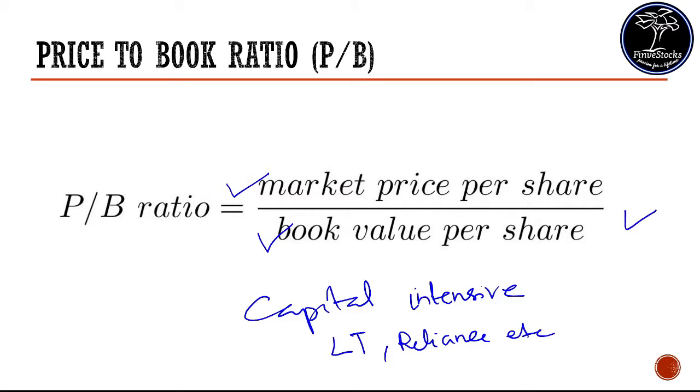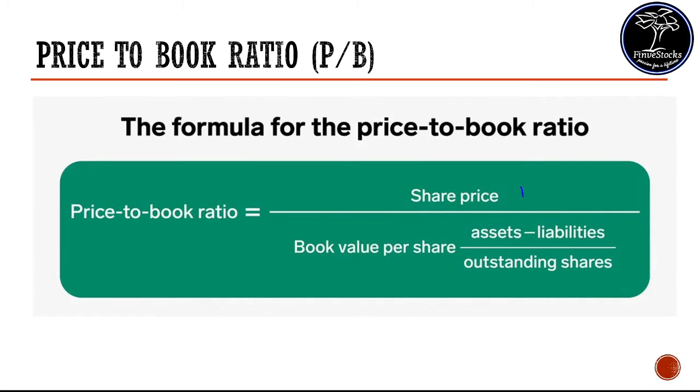The PB ratio shows how many times book value the investors are willing to pay for a particular stock. This price to book value is calculated by dividing stock price by book value per share. A low ratio could imply the stock is undervalued, while a ratio higher than its average can be termed an overvalued stock. But on the downside, the PB ratio doesn't take into account the net profit generated by the company. It only accounts for book value.